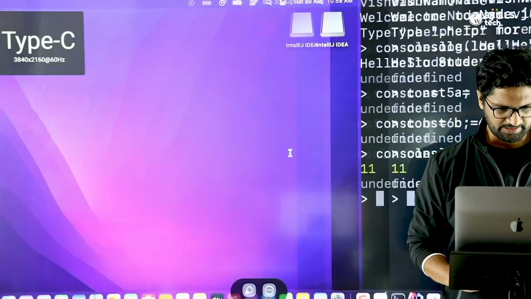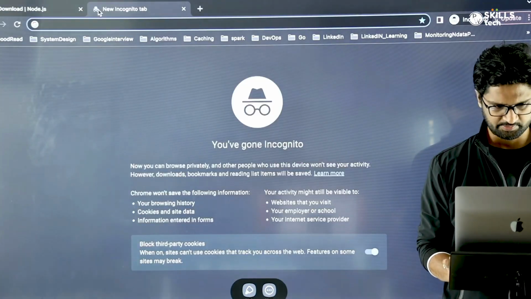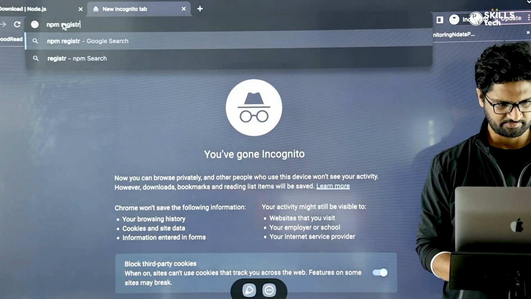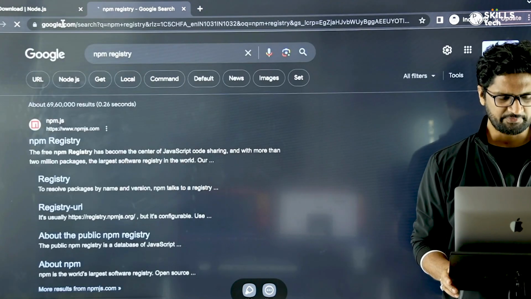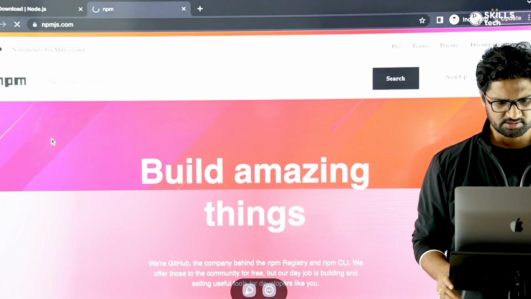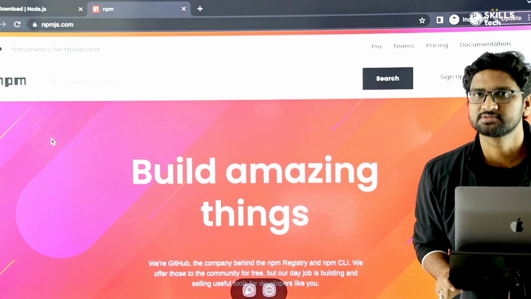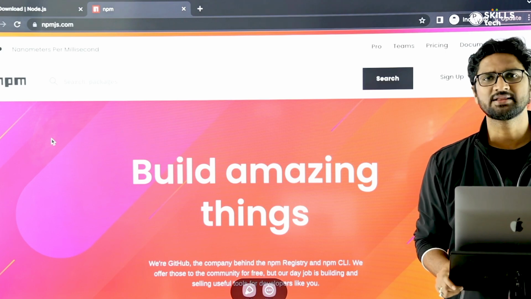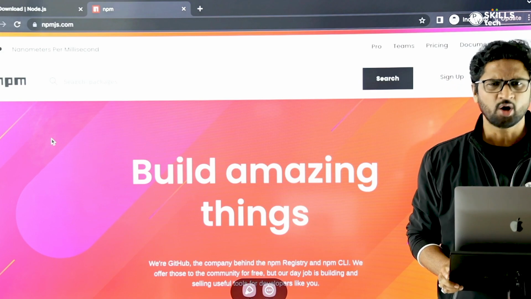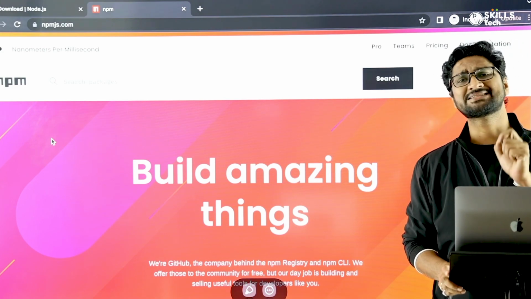Now again, if I go back to my browser, let me type NPM registry. If I hit open, the first link that comes up is the place which contains almost all the important packages, all the important code, all the important libraries you can think of, on top of which you can build your application. All the basic problems have already been solved by people, so you don't have to write the code from scratch every time.